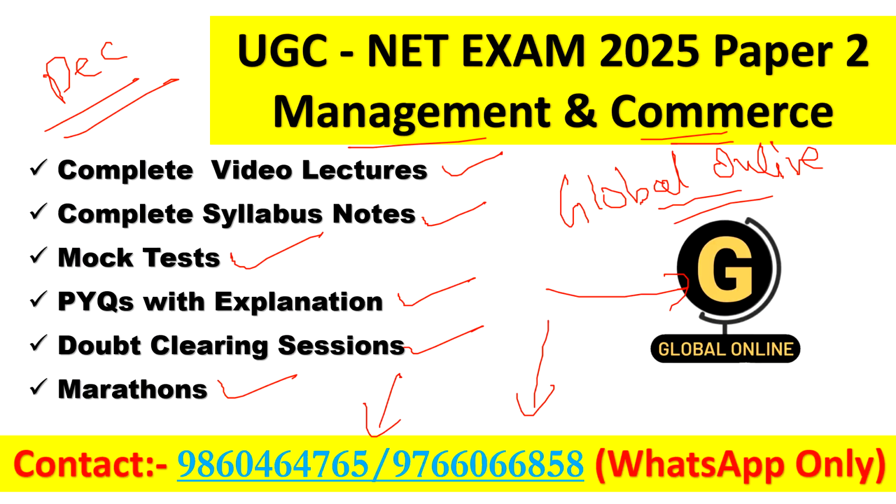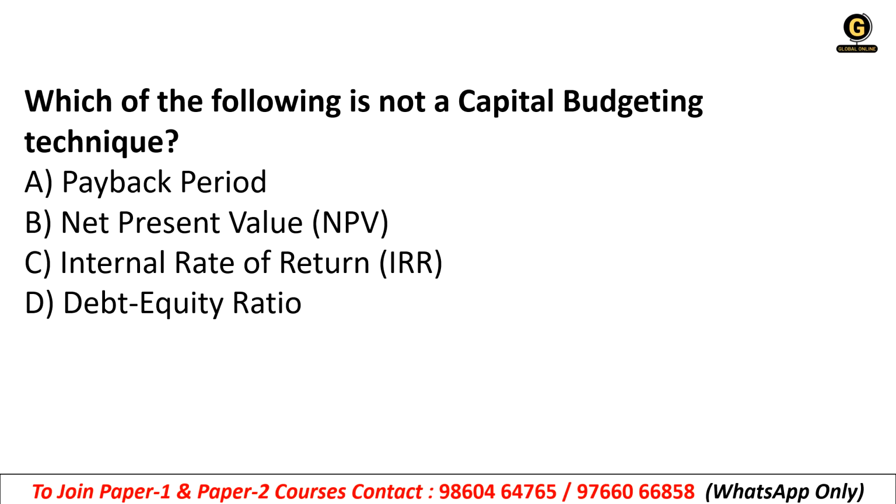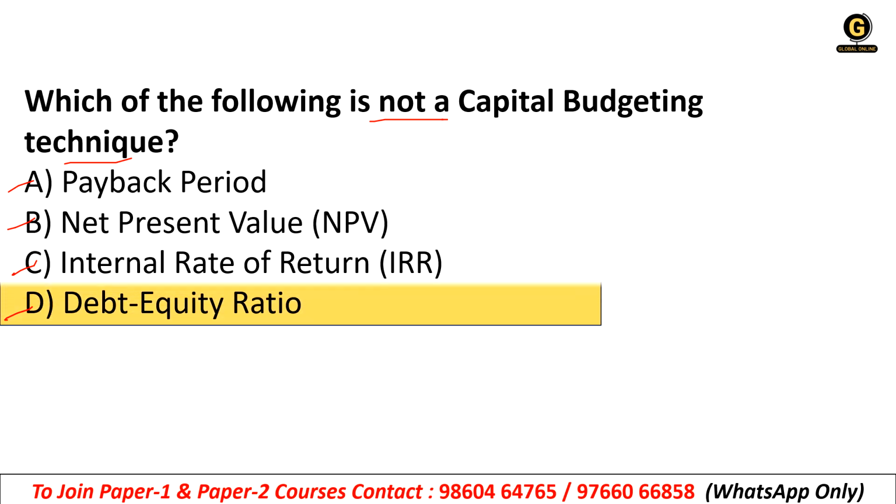So this is the first question you can see on your screen. Which of the following is not a capital budgeting technique? There are different kinds of capital budgeting techniques, and in the options there is one which is not included. Payback period, NPV, IRR, or debt equity ratio? It is straight and clear that option D is the correct answer, because debt equity ratio is not a technique for capital budgeting.